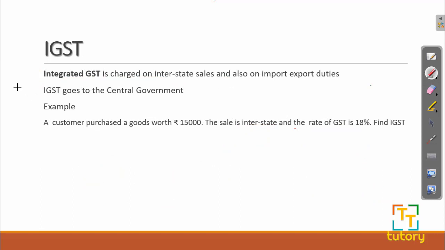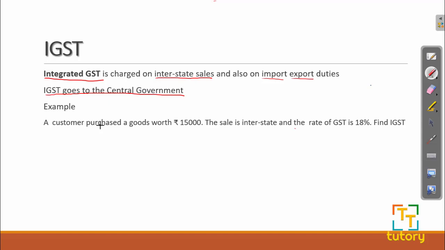Now let us look at the integrated GST. The integrated GST is charged on interstate sales and also on other sales like import duties, export duties and all. The main point here to remember is that the IGST or the integrated GST is fully given to the central government. There is no division among state or central. The whole amount of GST that is collected goes to the central government.